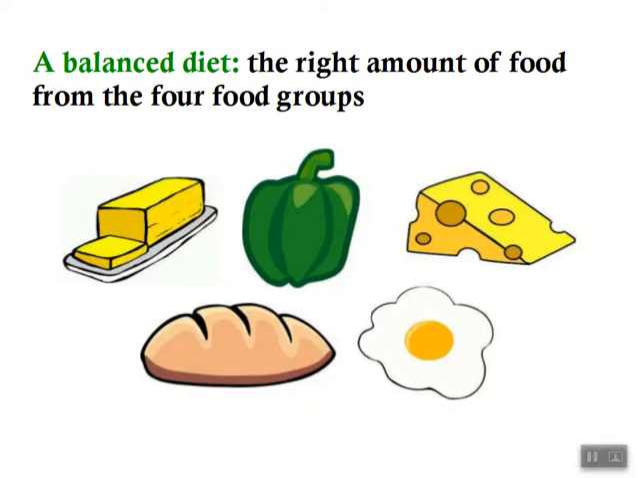A balanced diet means it contains the 4 food groups in right amounts. Is that a balanced diet? Let's see. We have to find the 4 food groups.